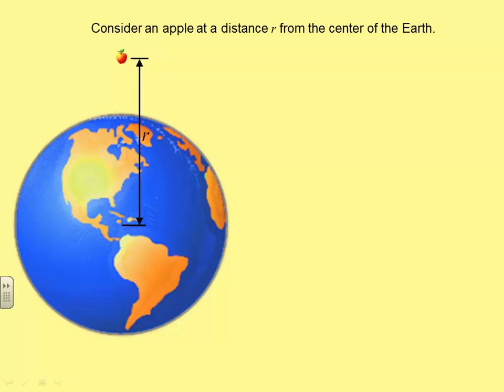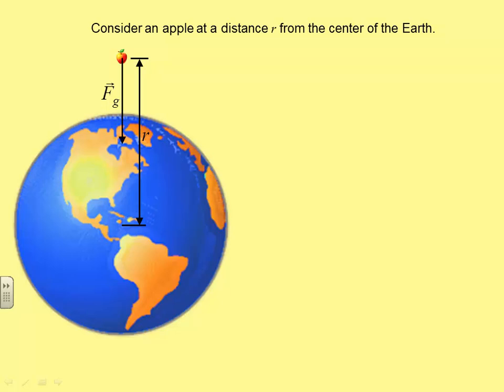Now, what if the apple isn't at the surface of the Earth? Up till now, we've confined ourselves to being near the surface of the Earth, where the acceleration is negative 9.8 meters per second every second. What if we're a significant distance away from the surface of the Earth, so that now we have a separation we can call r?